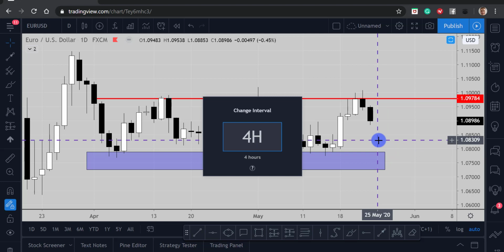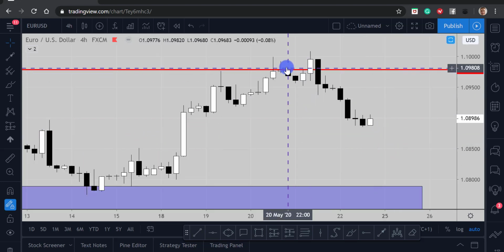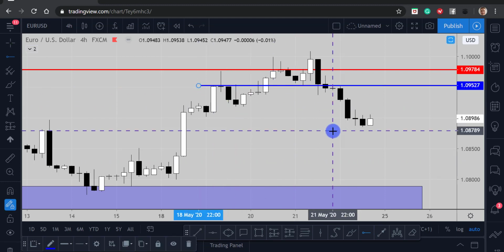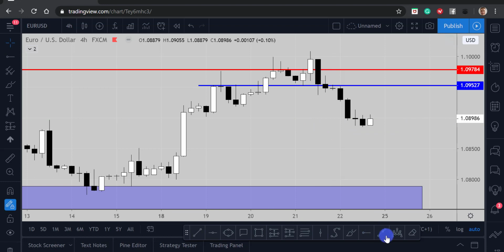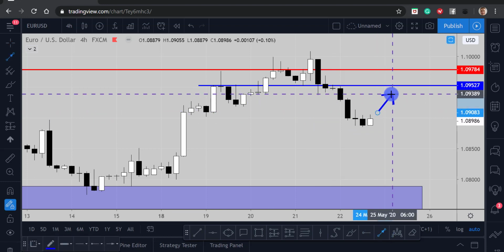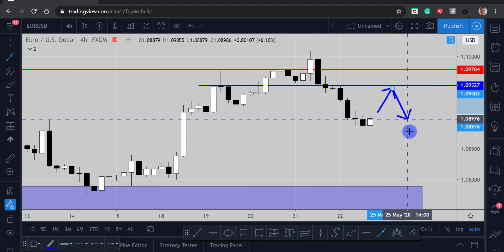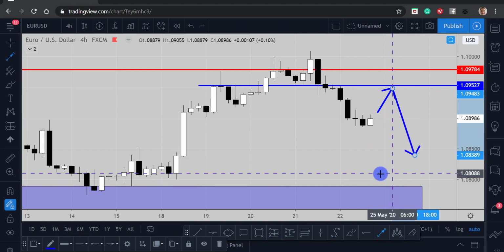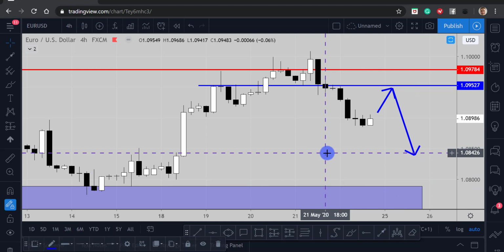If I go down into the 4-hour time frame, we can see that price again has changed cyclicity. Those recent structure lows are all the way up here around about 1.0952. So if price rallies back up and retraces into this zone, we could look for a sell opportunity on euro US dollar back down to that 1.080 zone.